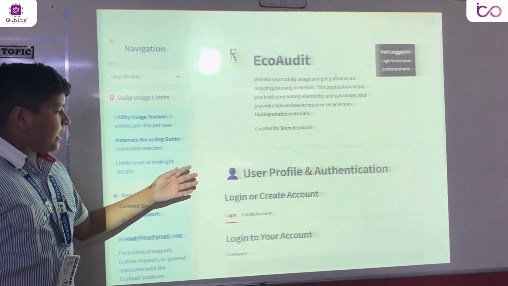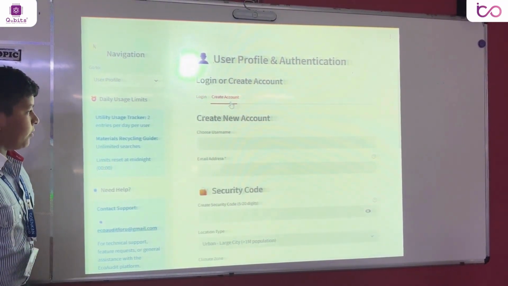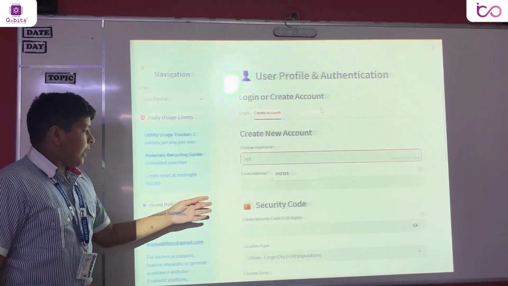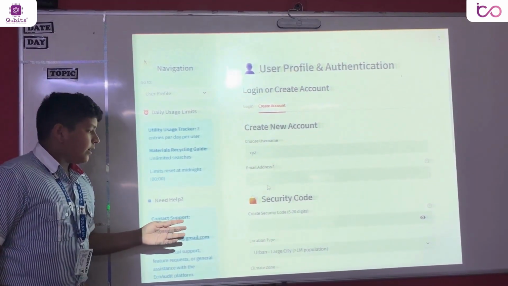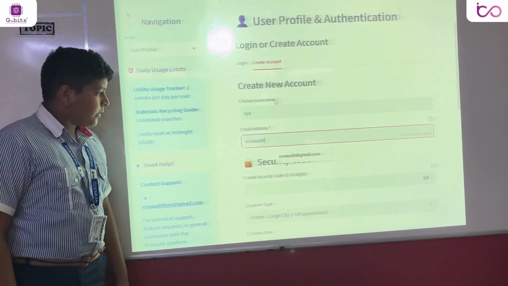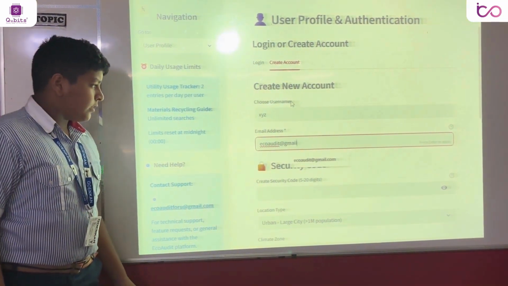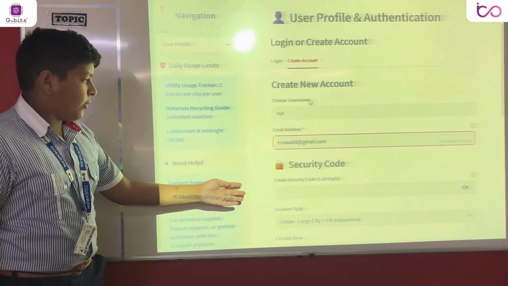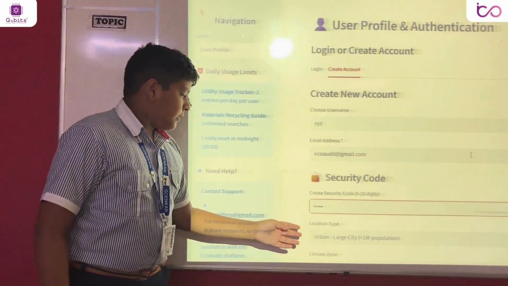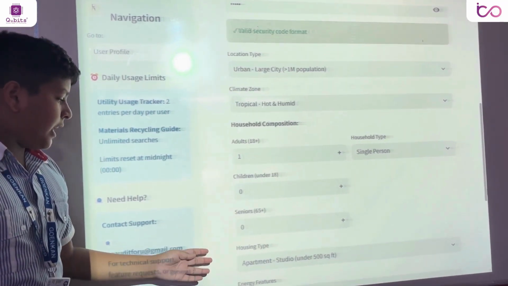Here is the first thing you will see on our app. You will go down to the user profile and create an account. Let's name our account XYZ. And the email address will be ecoaudit@gmail.com. Security code, let's put it as 12345. Now, users can enter their location type, climate zone, household composition, and household type.